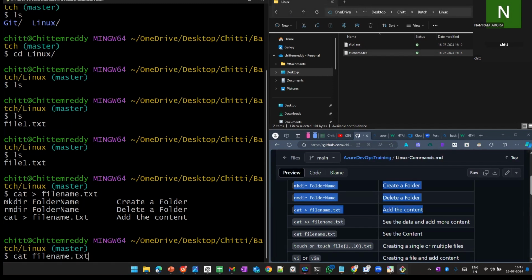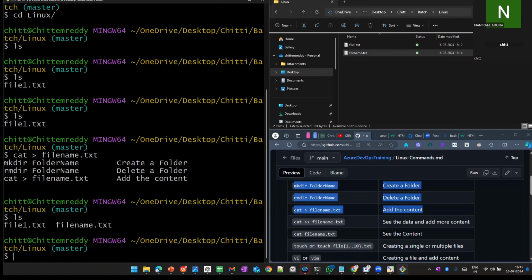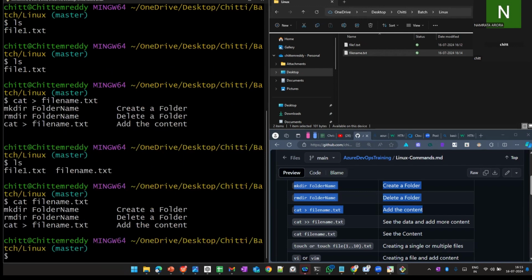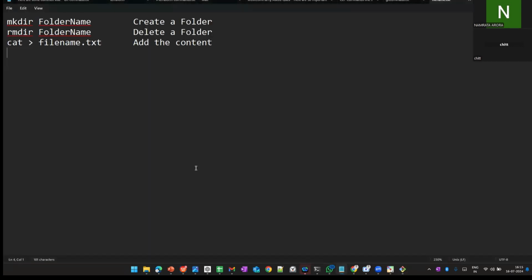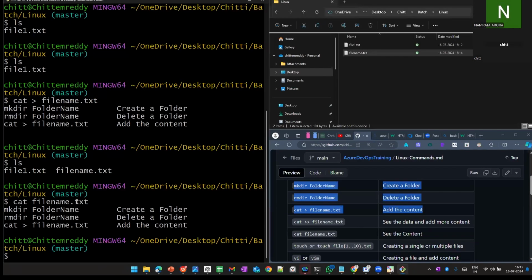Before that, I want to list the files. Only two files we have. I want to see the file I have created, file name dot txt. See the data. So this is the data I have here. This is from Windows, and this is the CLI. This is how we create the files.